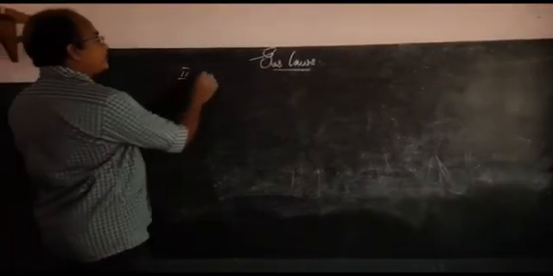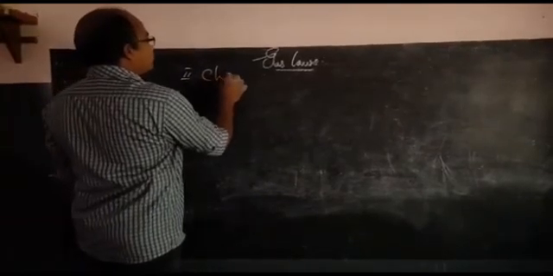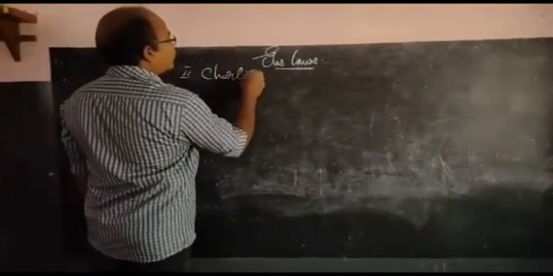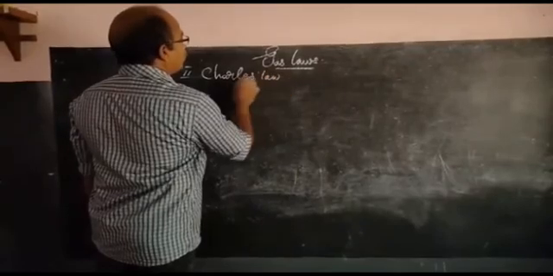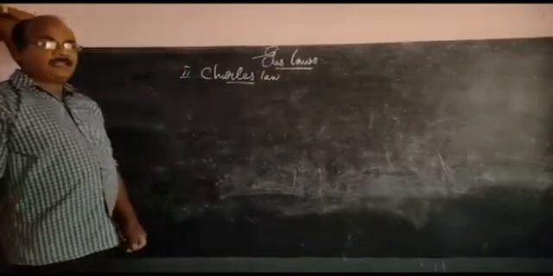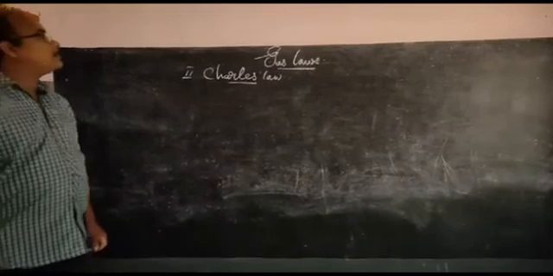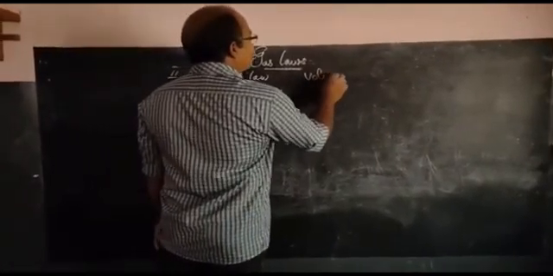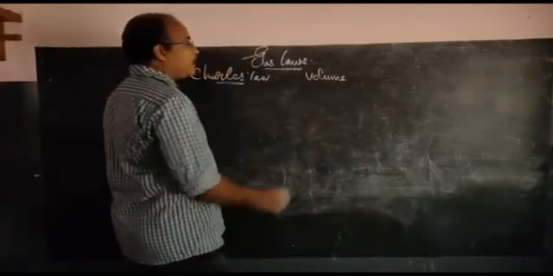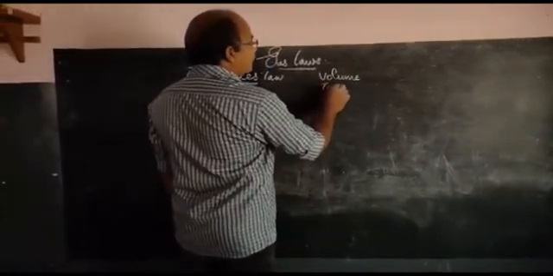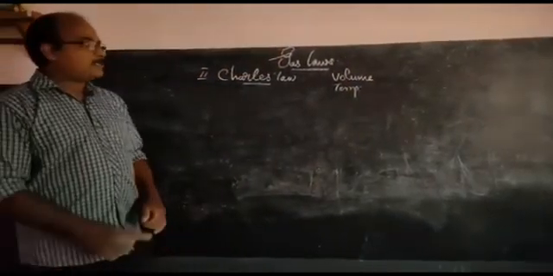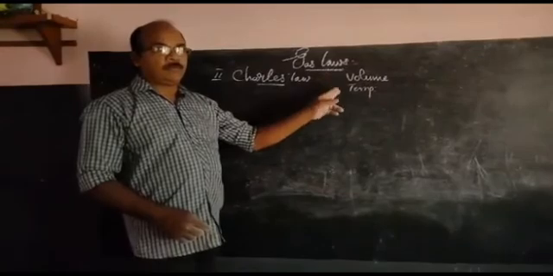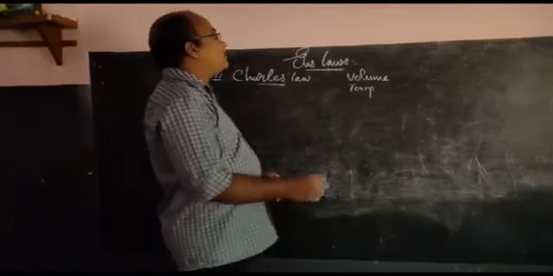The second law related to gas is Charles' law. This is a law connecting the relationship between volume and temperature.